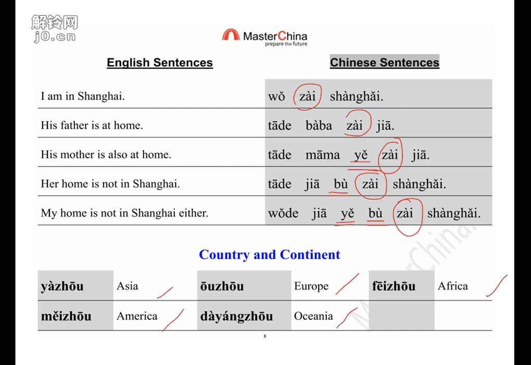So why do we always say 洲 in this word? Because 洲 means continent. That's why. And the 亚洲, so this is another word that comes from the original pronunciation of English. So Asia, 亚洲, and 欧洲 is Europe. So 非洲 is Africa. So that's why I already explained how Chinese people translate the foreign language into Chinese.